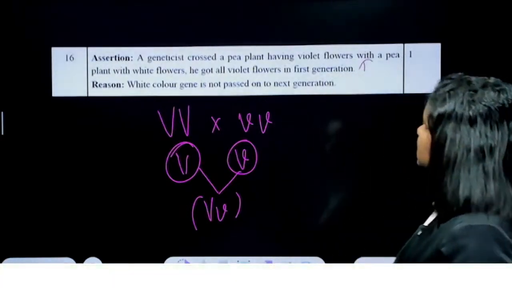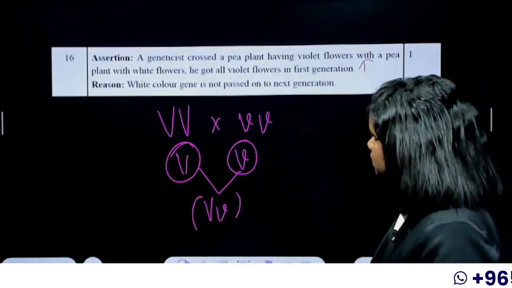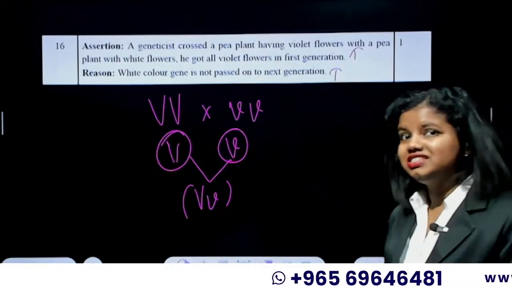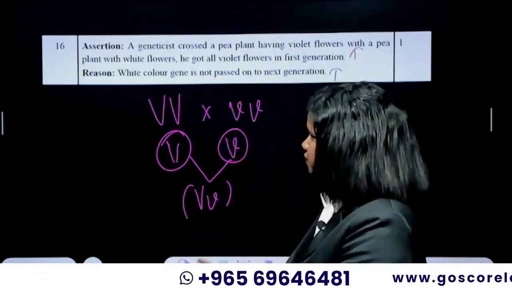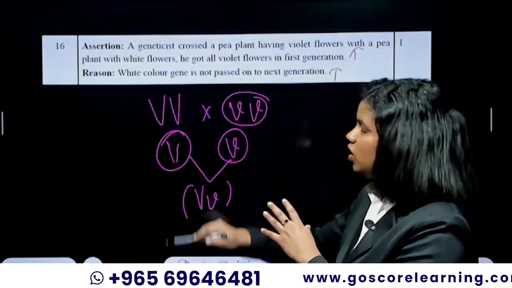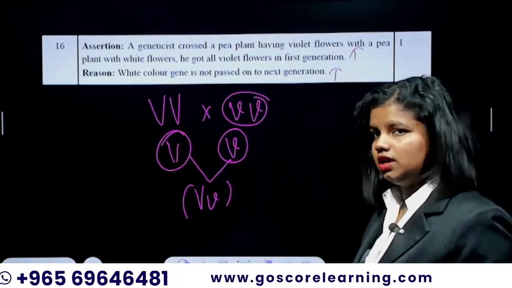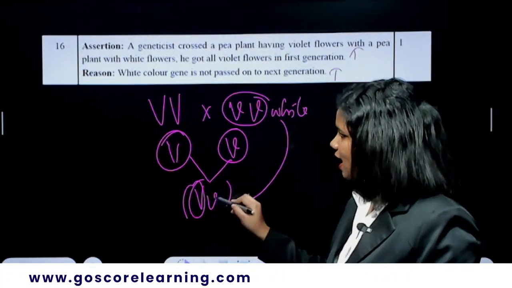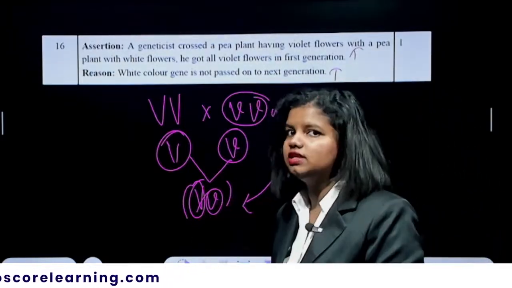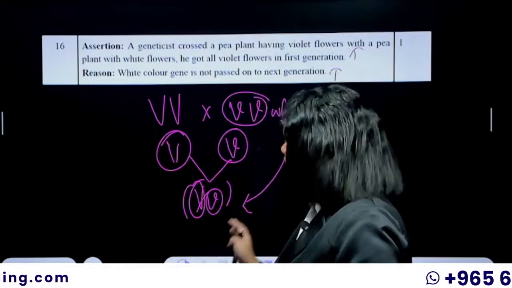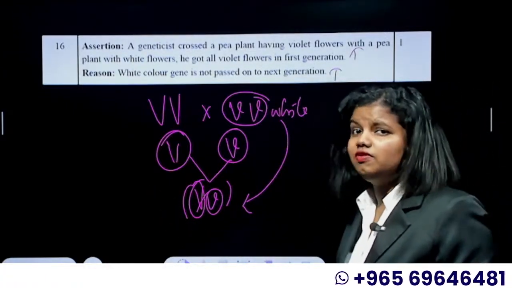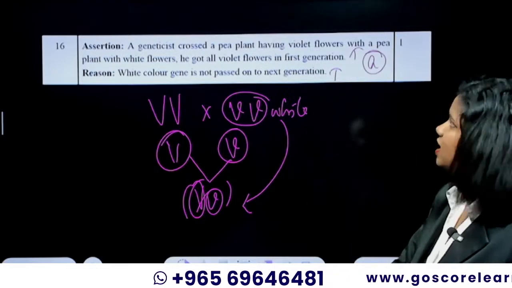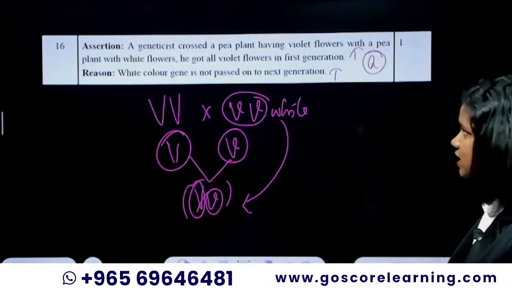White color gene is not passed on to the next generation. Isn't that right? Yes, that is right. The white color gene is not being transferred. Small v is the gene for white color. That white color gene is not passed on to the next generation. Here there is only capital V, small v. There is no small v in the F1 generation. And that is the reason why all the plants in the F1 generation are violet. Yes. So assertion and reason are true, and reason is the correct explanation for assertion. So that should be option A.